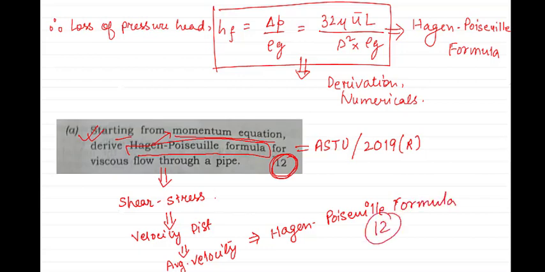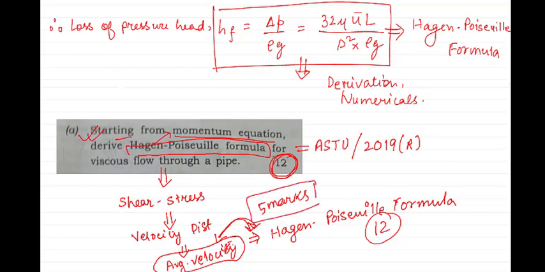Now if the question is asked for say 5 marks, that you have to derive the Hazen-Poiseuille's formula, then you can directly use the average velocity equation that you know and directly derive for 5 marks. Try to understand the difference. If it comes for 5 marks, you can directly use the average velocity equation that is shown in lecture number 4. If the total comes for say 12 marks, then you have to go for the entire process.